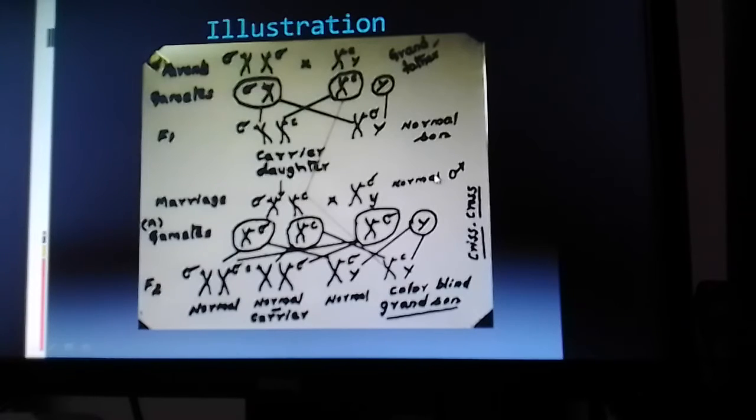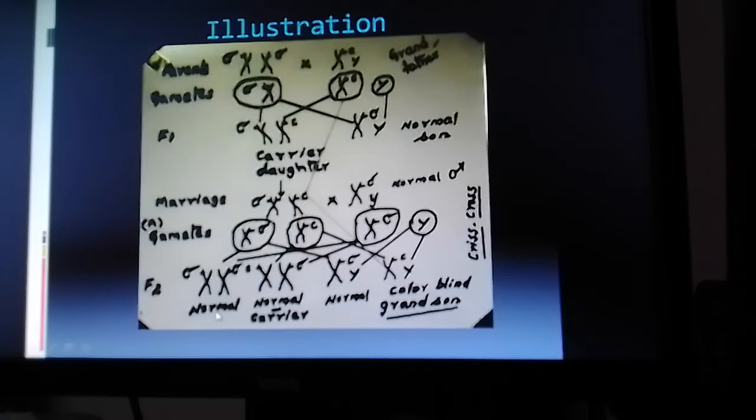From the normal male, 50% of the gametes will be X normal and 50% will carry the Y. By random union of the gametes, individuals are produced this way.